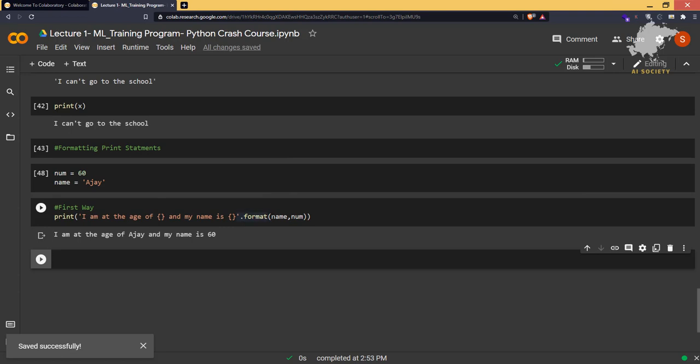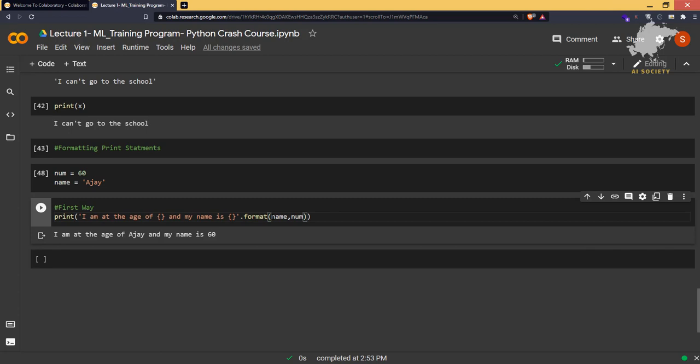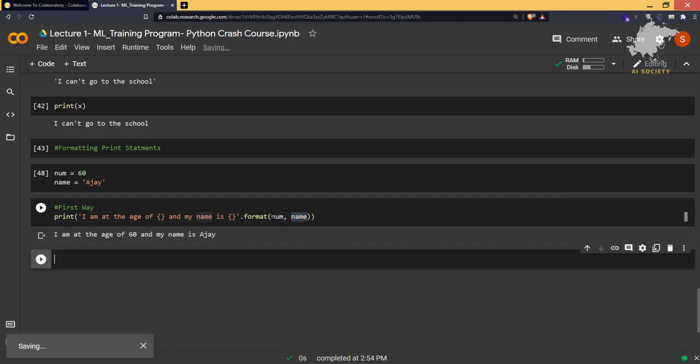So this is a very bizarre output that we get if, by chance, due to human error, we change the position of the parameters. So if I rerun this code, it is perfect. There is a second way of doing this, which is, I suppose, a better way, but we are going to use both of them, don't worry.